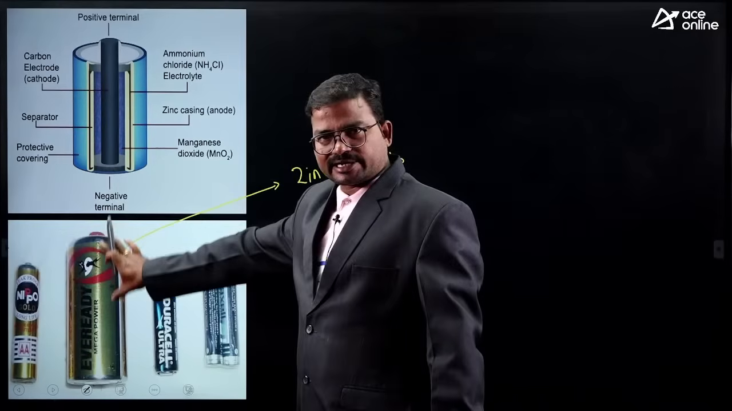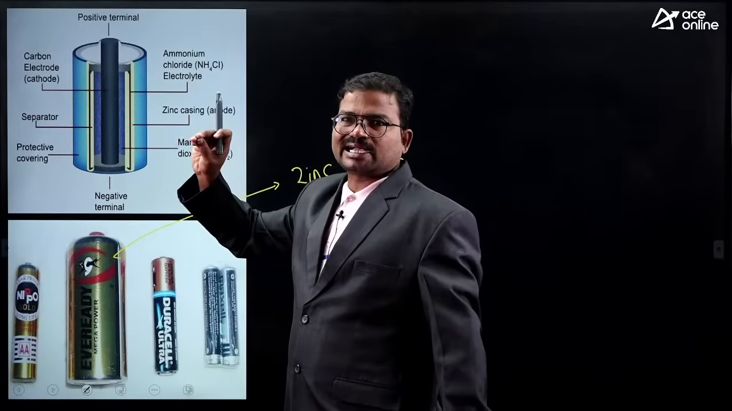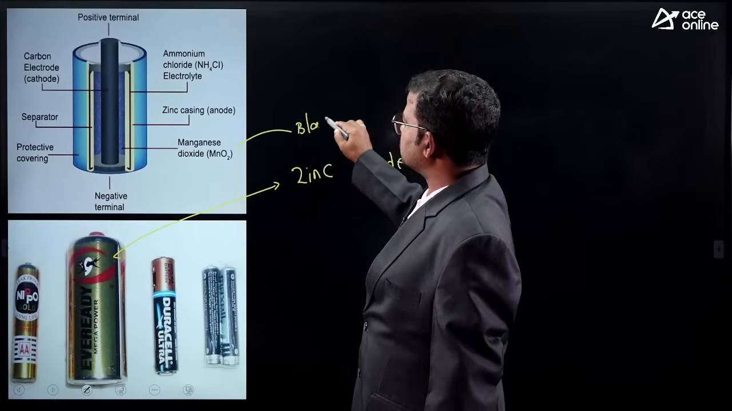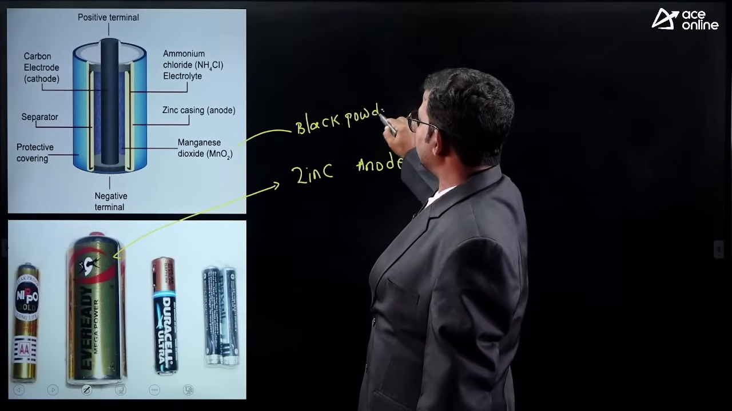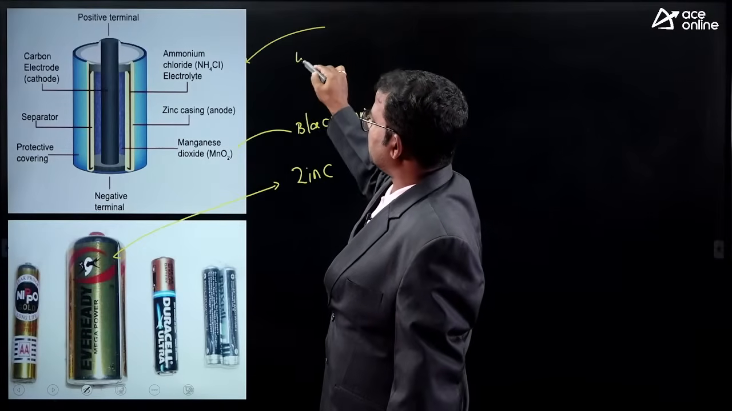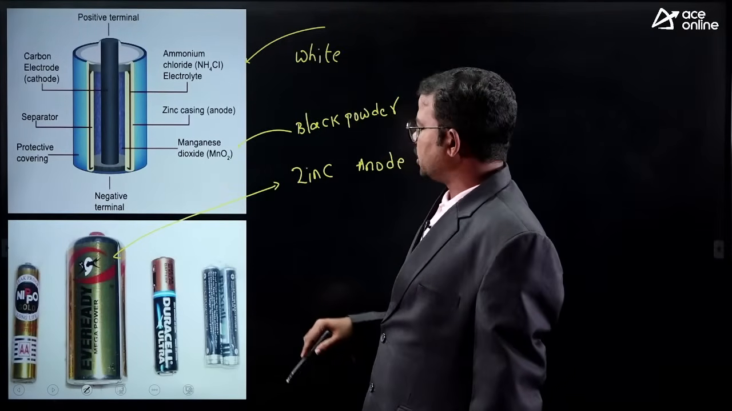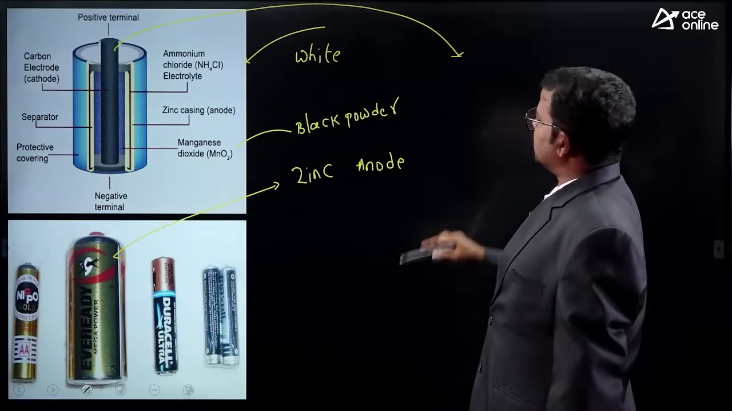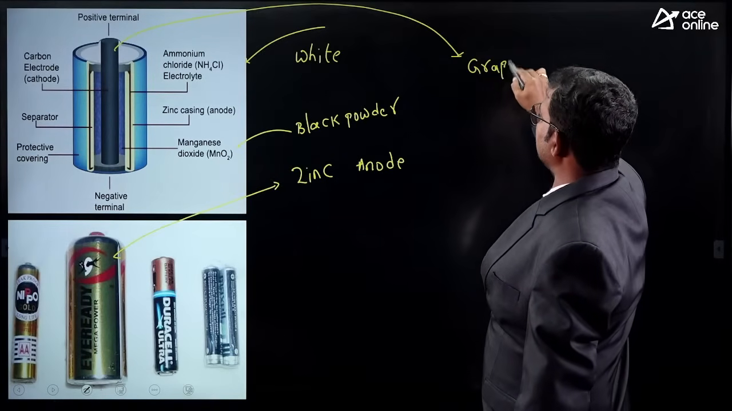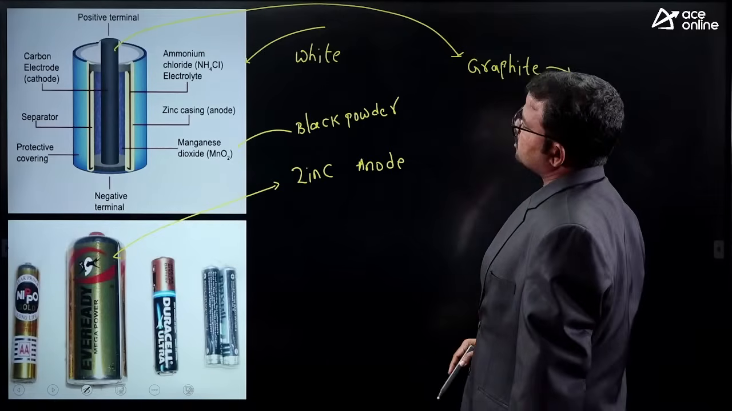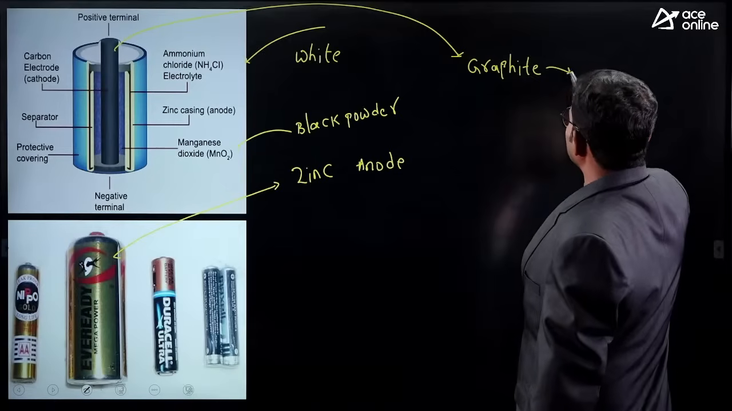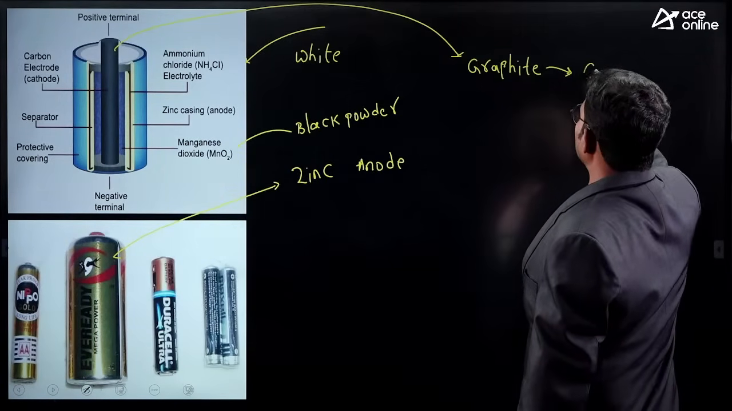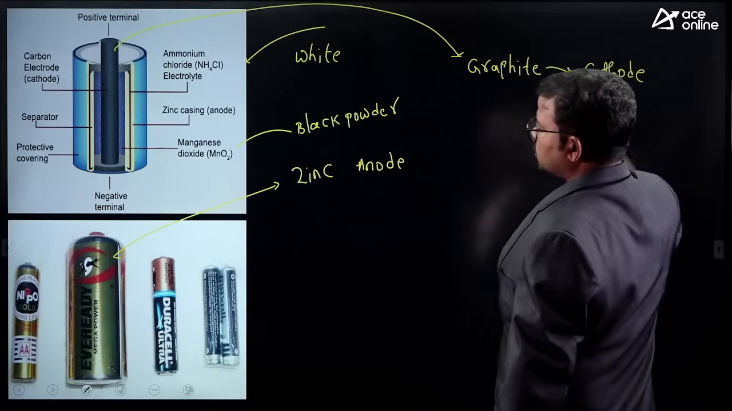Next, if you open this dry cell, then we get some black color powder. That black powder is nothing but manganese oxide. Next, white color paste. That white color paste is nothing but ammonium chloride. Next, here one black rod also exists. That is nothing but graphite. Here graphite is treated as mostly cathode.